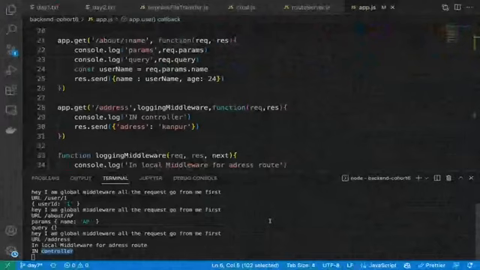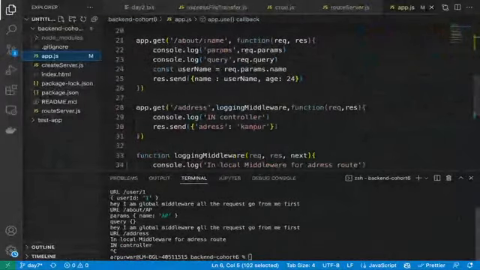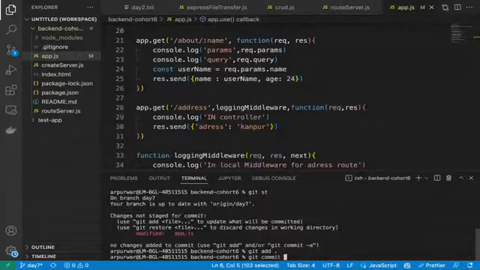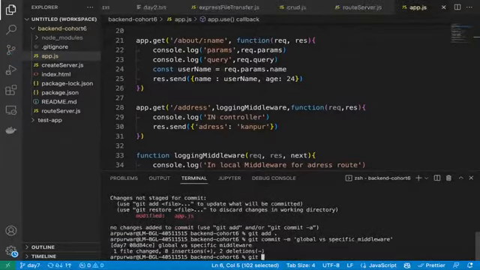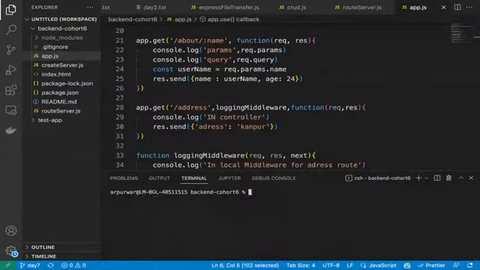Post the code in Git. Okay, let me push this part also where I explained the global middleware. Let me quickly do that. Git commit -m global versus specific middleware. Git push. So it is in day 7, guys. You have to choose the branch day 7 to access this part.